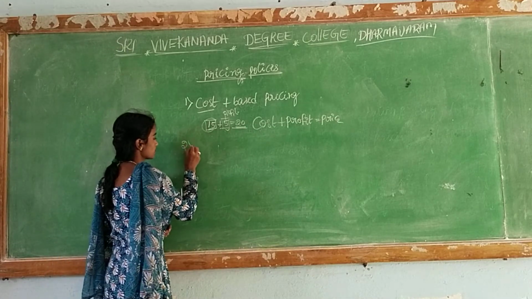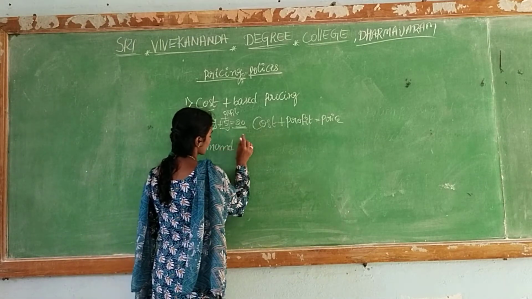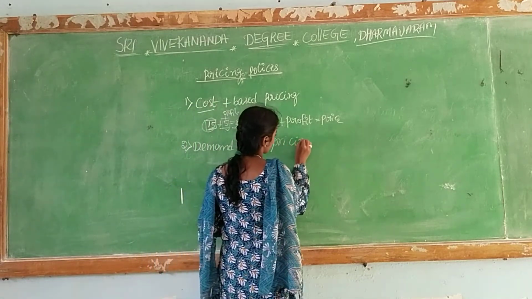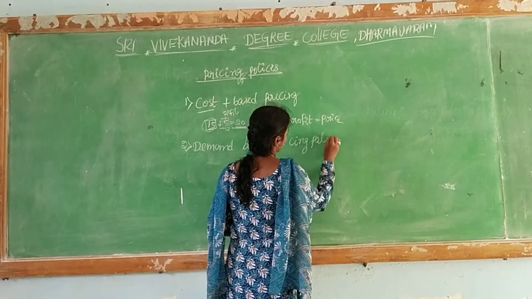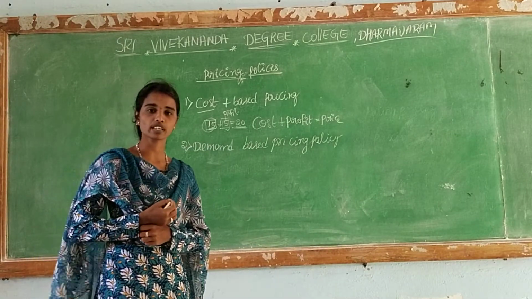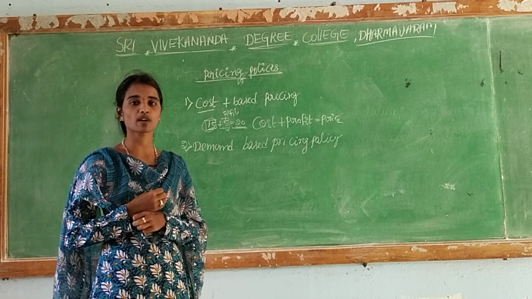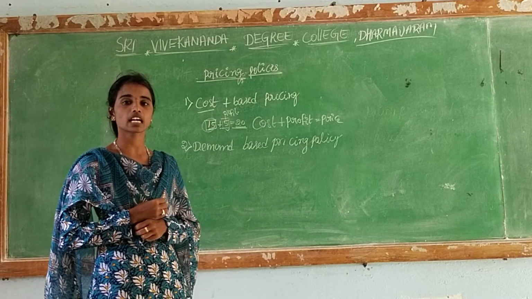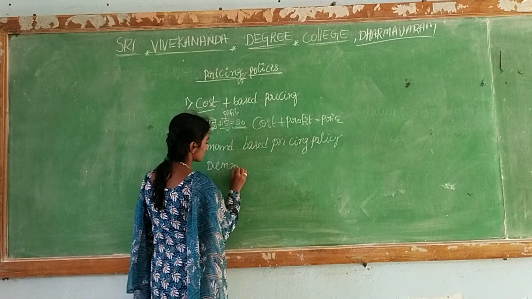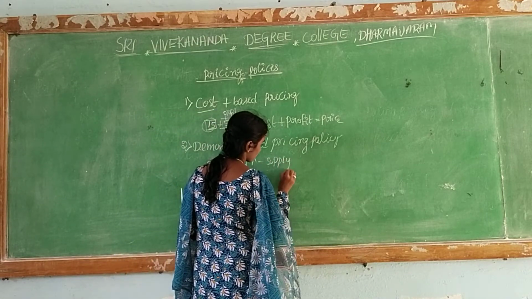And the second pricing policy is demand based pricing policy. In demand based pricing, if our product creates more demand, the product price is also very high. If our product doesn't have any demand, the product price is very low. When demand for our product is high, it means supply is low.